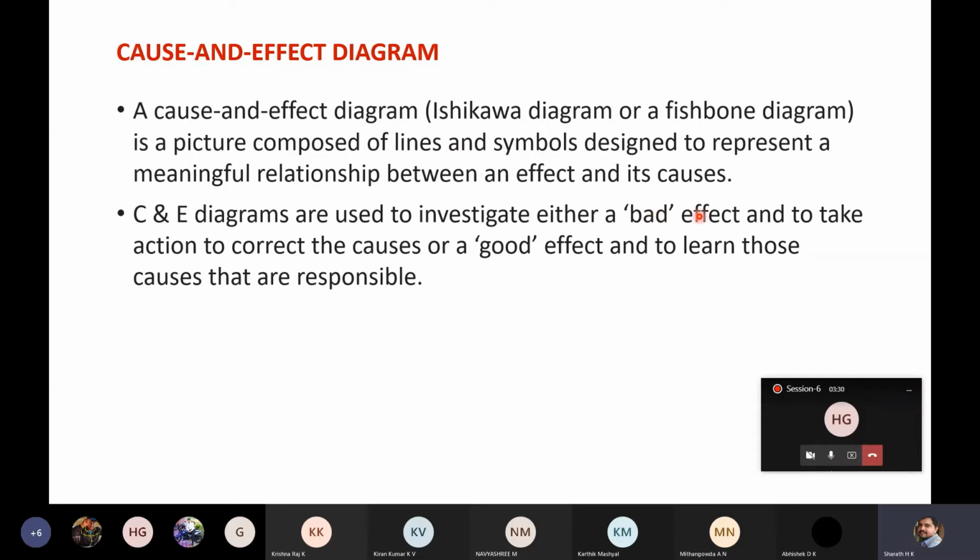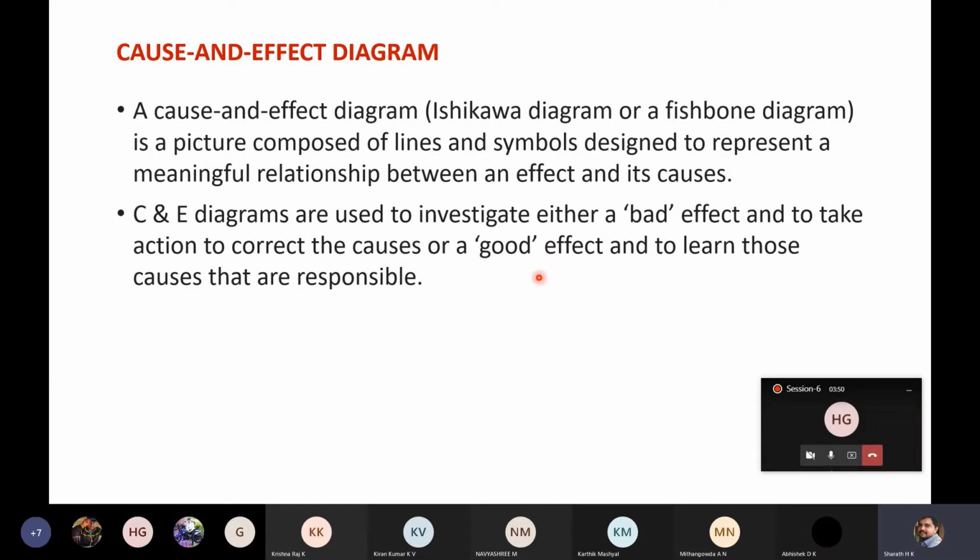A good effect is, suppose, the reasons for the success of a candidate who is taking the UPSC exam. That is a good effect. Suppose someone is able to clear the UPSC exam, then what are the reasons or what are the causes for his success? That can be represented using a cause and effect diagram.